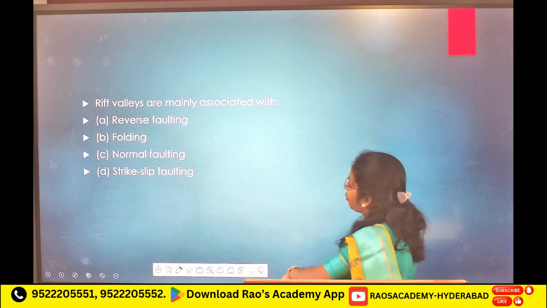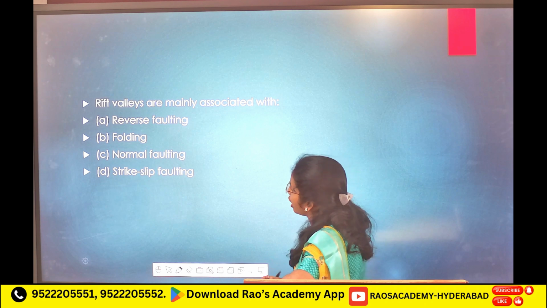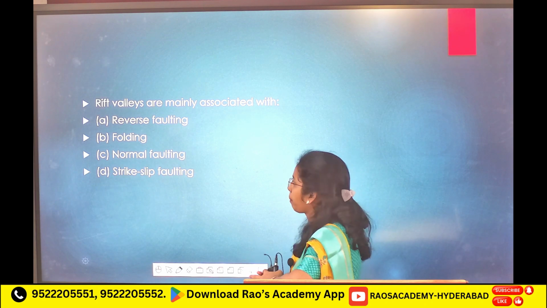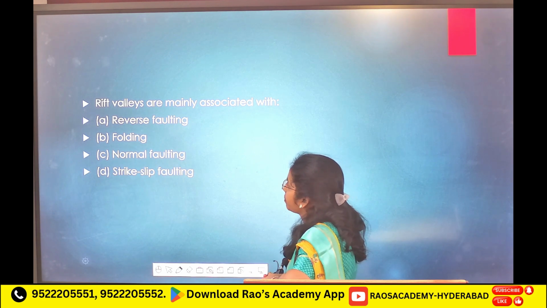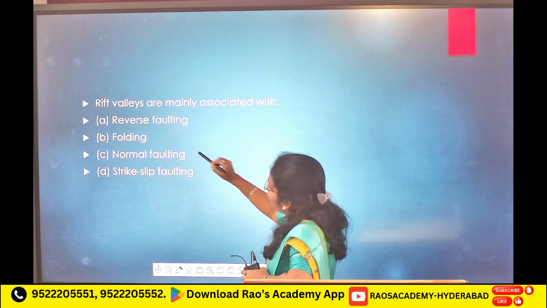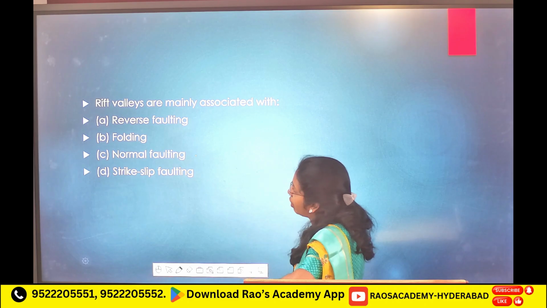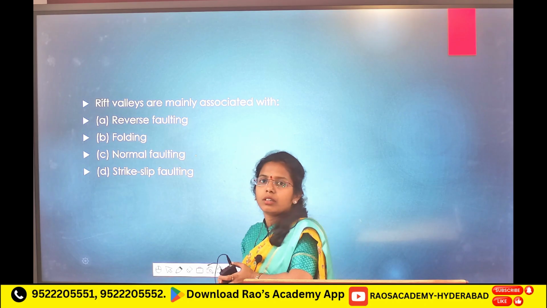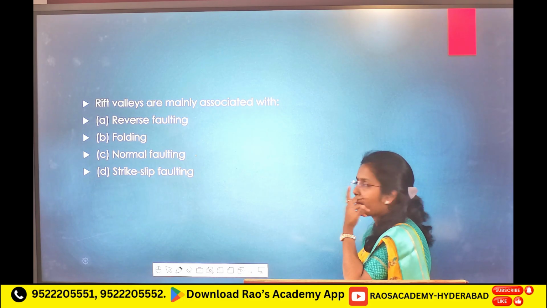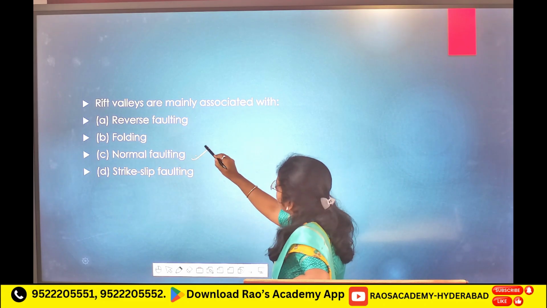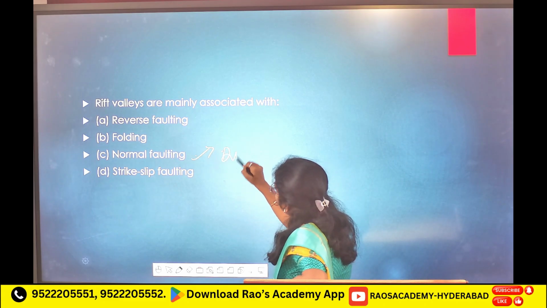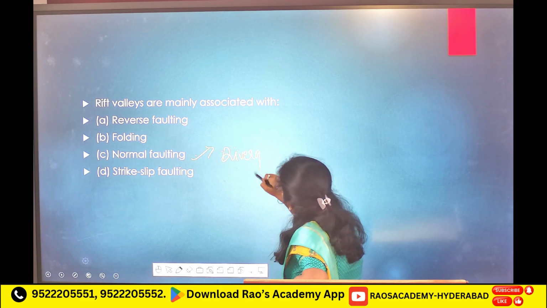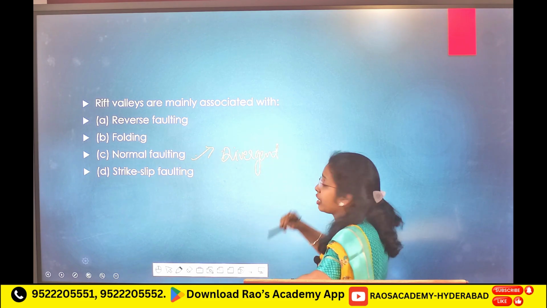Next, rift valleys are mainly associated with what? Reverse faulting, folding, normal faulting, strike slip faulting. Because of normal faulting. Normal faulting near divergent boundaries. Remember the African Rift Valley.